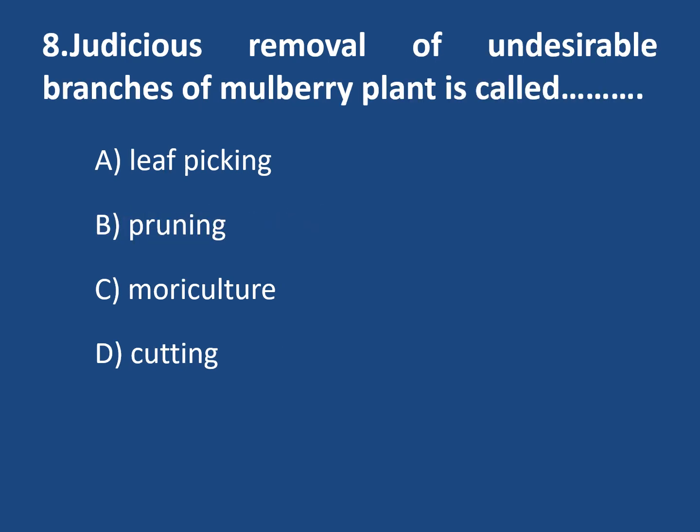Then, judicious removal of undesirable branches of mulberry plant is called, options are leaf picking. Leaf picking is a harvesting method. Then next option pruning. Next option moriculture and cutting. Here is the smart removal of undesirable branches of mulberry plants. Why do we do this removal of undesirable branches of mulberry plant? Because to give a proper shape and size to that plant. So this process is called pruning, and the correct option is pruning.